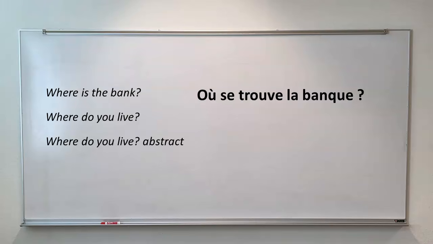So the first question is with habiter. This would be if you want to know where someone's address is or what city they live in, you would ask the question, où habitez-vous? Where do you live? Or you could think of it as where do you dwell? Where's your dwelling place?